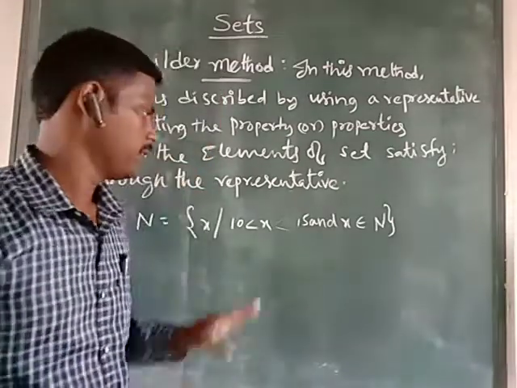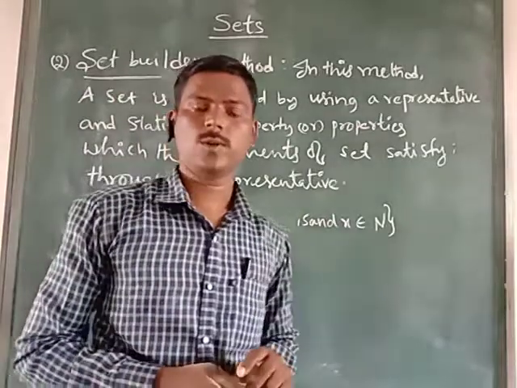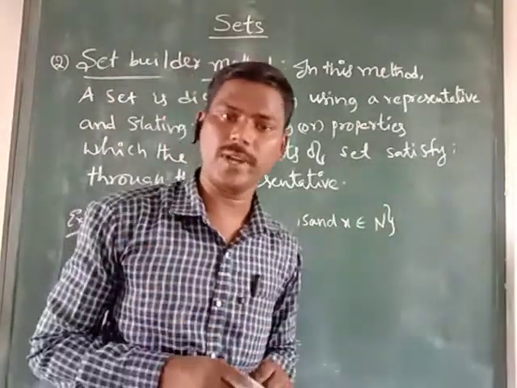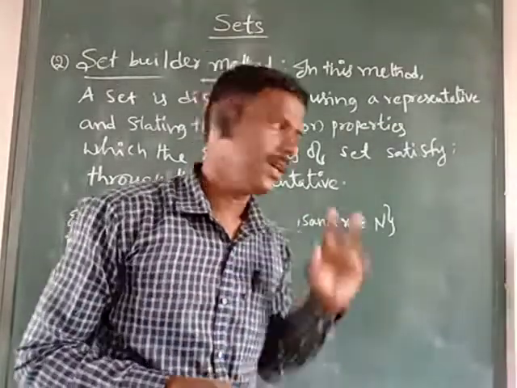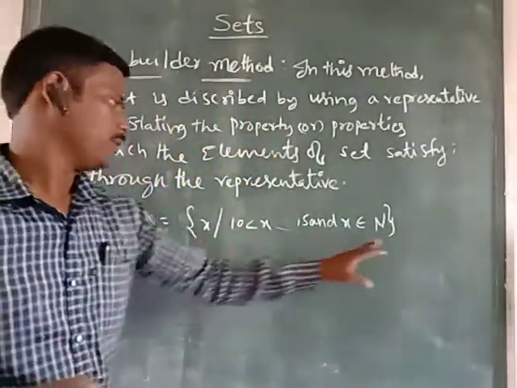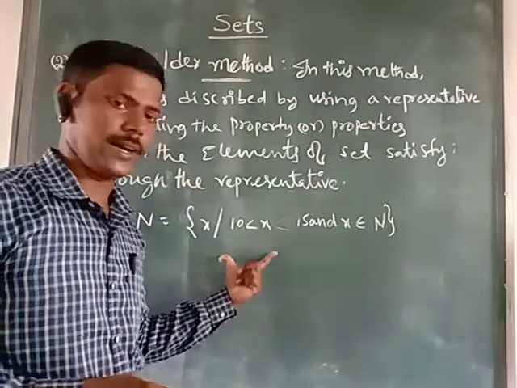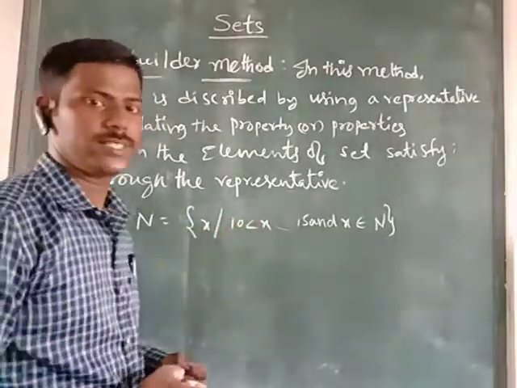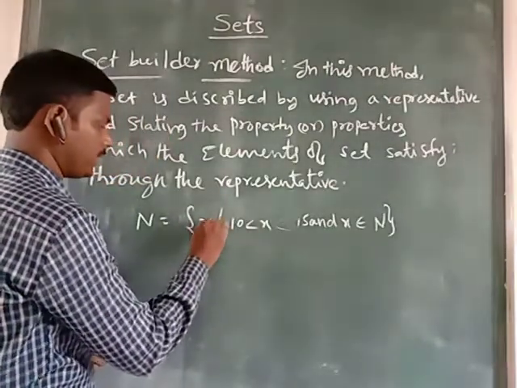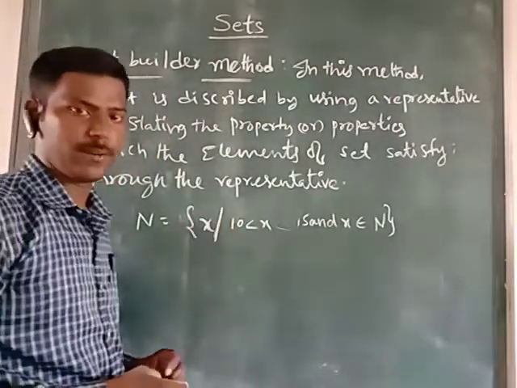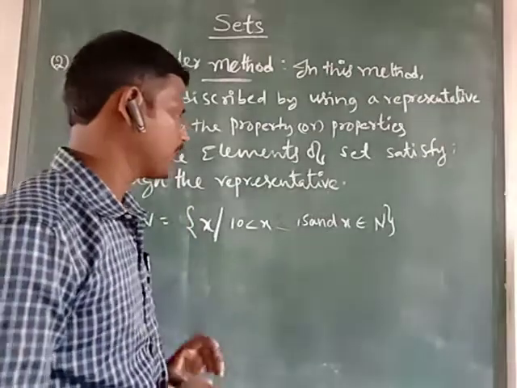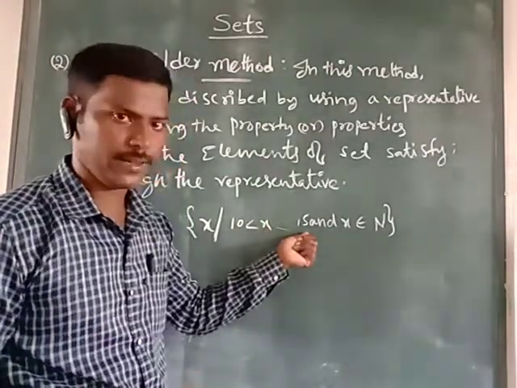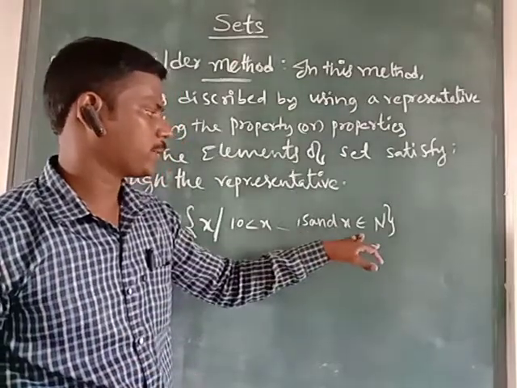In the roster form method, we arrange the elements between curly brackets separated by commas. Here also we use curly brackets, but we write the property of the set. For example, x is an arbitrary element, some value. Which type of value? x lies between 10 and 15 and x belongs to N.